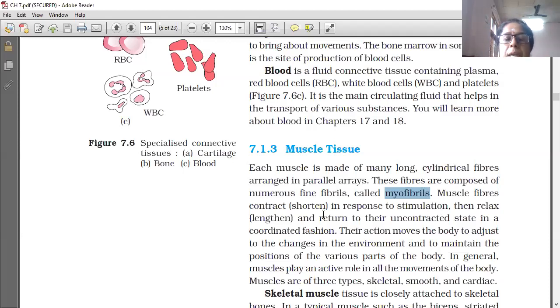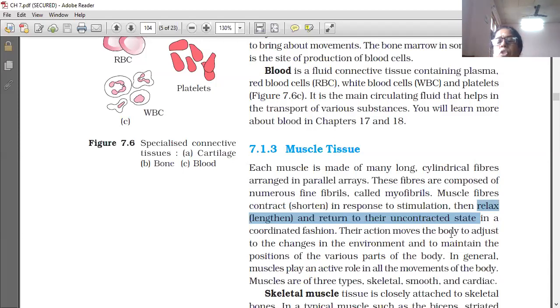Muscle fibers contract in response to stimulation, that is, they shorten, and afterwards they relax and return to their uncontracted state in a coordinated fashion.